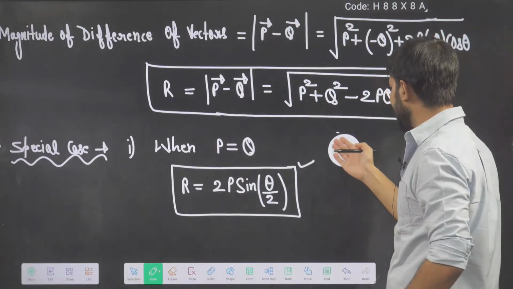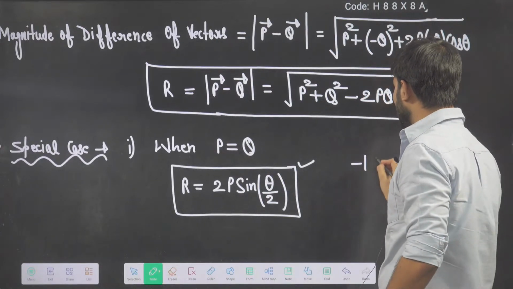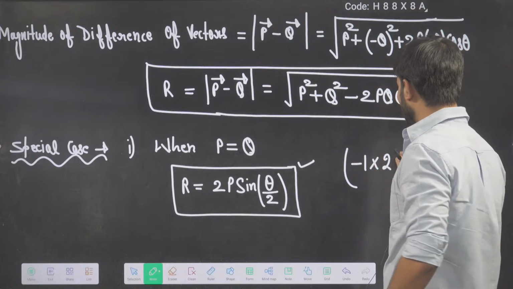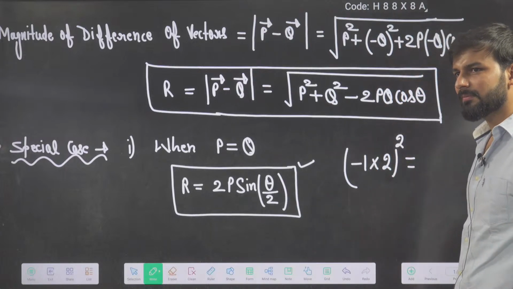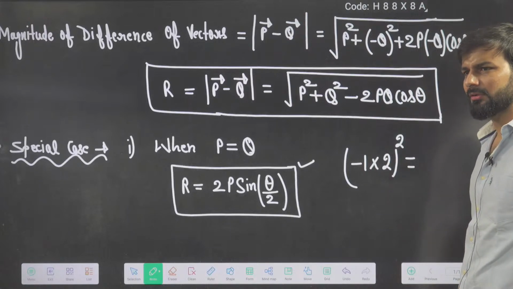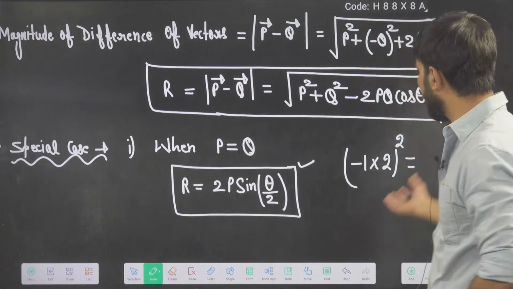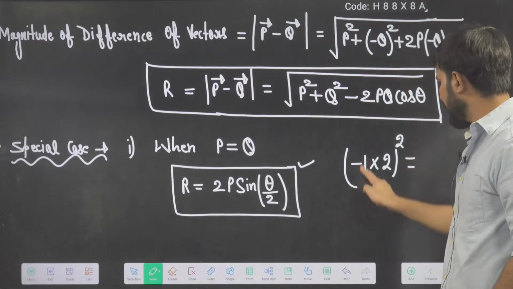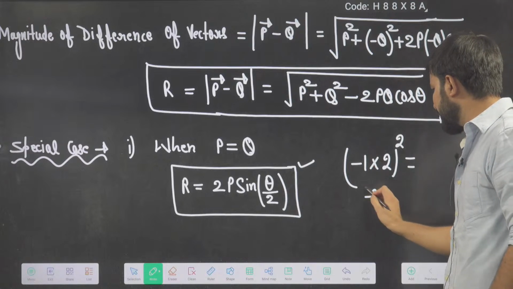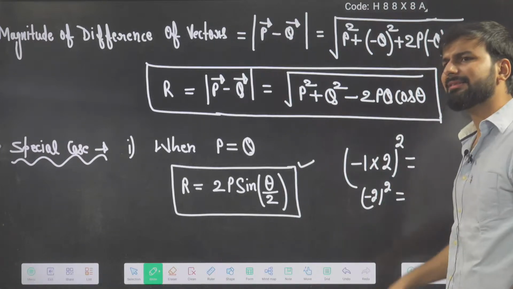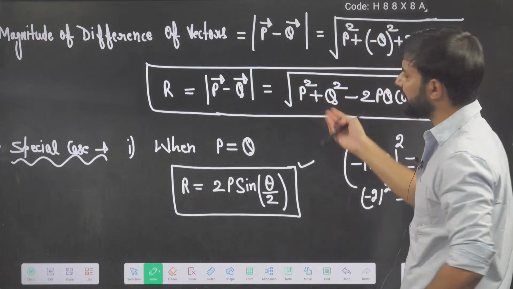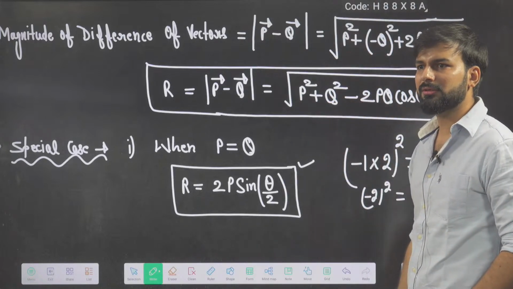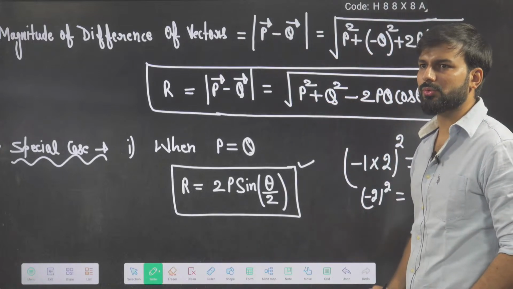If I say minus 1 into 2, whole square, what will you get? Minus, or plus 4? Minus 1 into 2 is minus 2, whole square. What is the answer? Plus 4. How can you say that minus q square will be equal to minus q square? It will be plus q square.